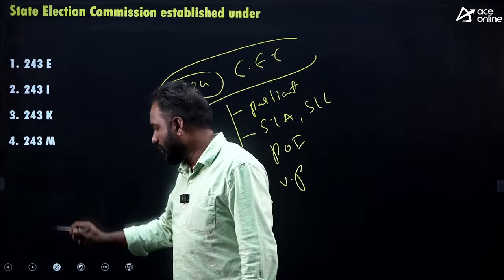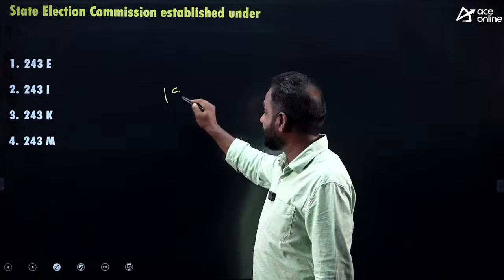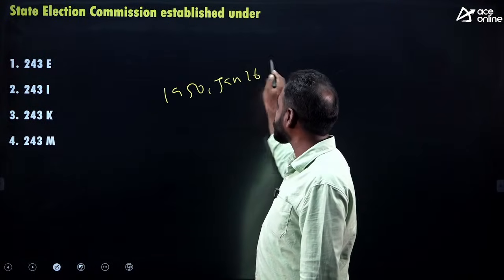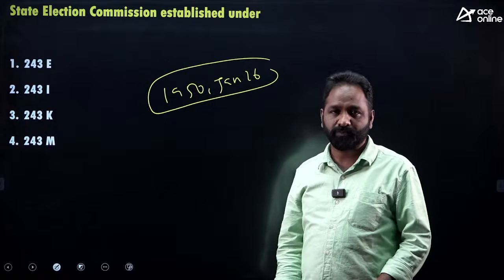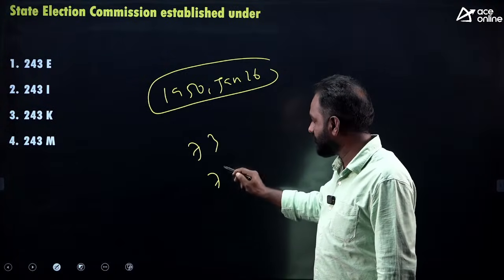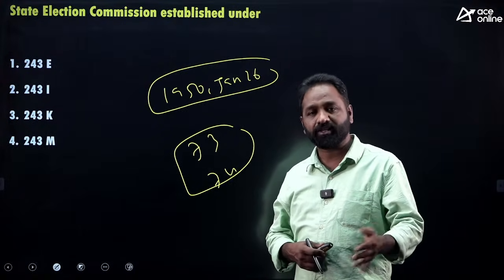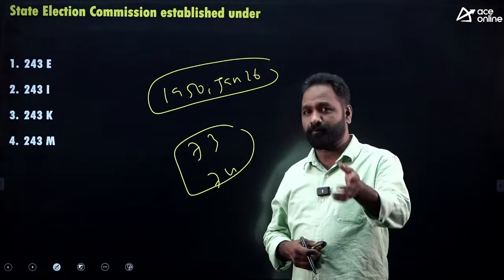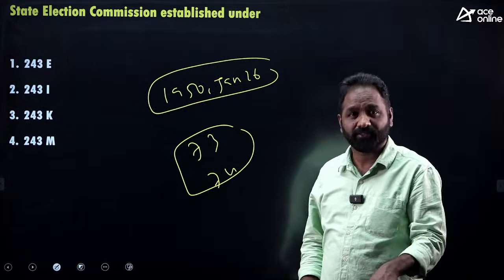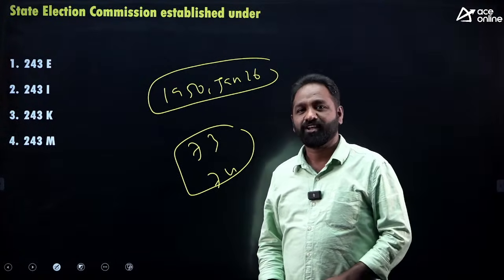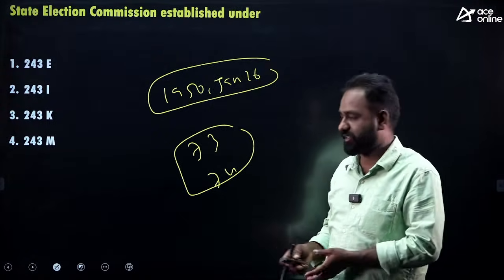There is no mention of the State Election Commission in the original Constitution, because on 26 January 1950, when the Constitution came into effect, there was no mention of the Gram Panchayat and municipality. You know that by the 73rd and 74th Amendments, the Gram Panchayat and municipality were introduced. So when there are Gram Panchayats and municipalities, we have to conduct elections for them, and because of that the State Election Commission was introduced. So the State Election Commission came into existence because of the 73rd and 74th Amendments. Is it clear? Right.